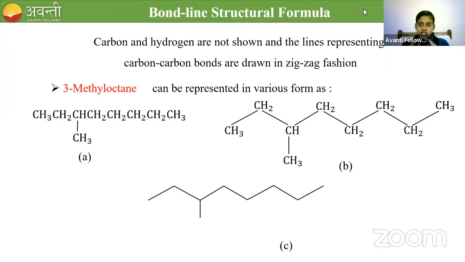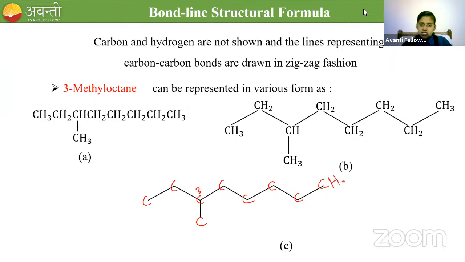So in case of C, no hydrogen and no carbon is shown. Okay. Only the lines are denoted, carbon-carbon bonds are drawn in a zigzag fashion. Okay. So we should understand that each edge denotes the carbon. So there are 8 carbons here, and to the third carbon, the methyl group is attached. All the terminal carbons are called methyl group containing carbons.